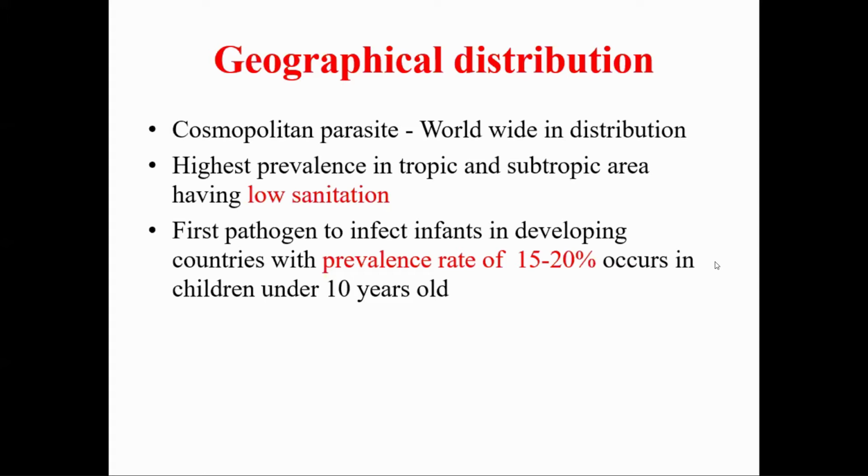Giardia lamblia was the first pathogen to infect infants in developing countries, with a prevalence rate of 15 to 20%, usually occurring in children under 10 years of age. It means Giardia lamblia is the first protozoan parasite to infect children, usually in developing countries, and 15 to 20% of children below 10 years old are infected.